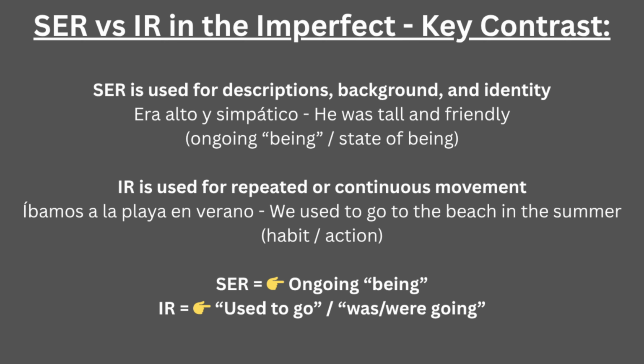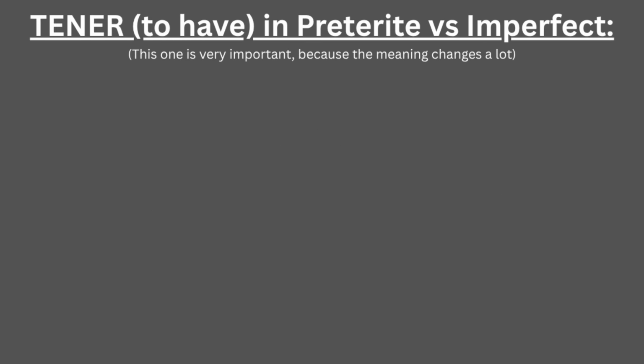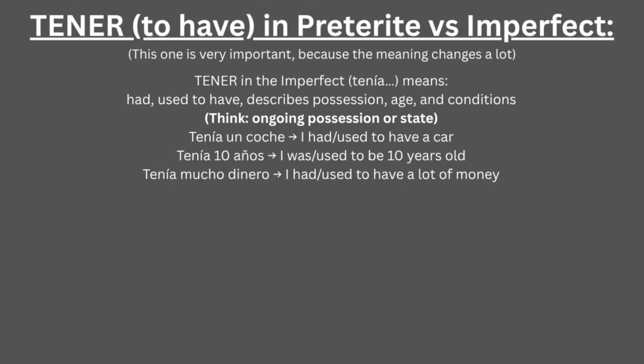By understanding this difference, we can see the function of other verbs, like tener, to have. In the imperfect, tener means had or used to have, showing possession, age, and conditions. So it's about ongoing possession or state, like in tenía un coche. I had or used to have a car. Tenía 10 años. I was or used to be 10 years old. Tenía mucho dinero. I had or used to have a lot of money.